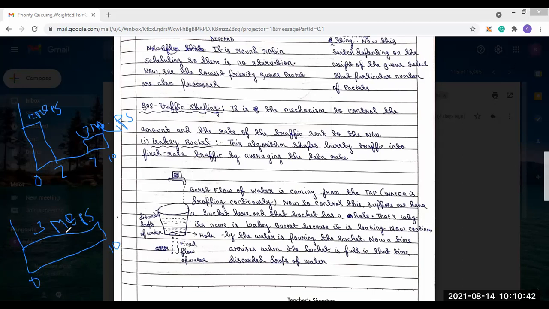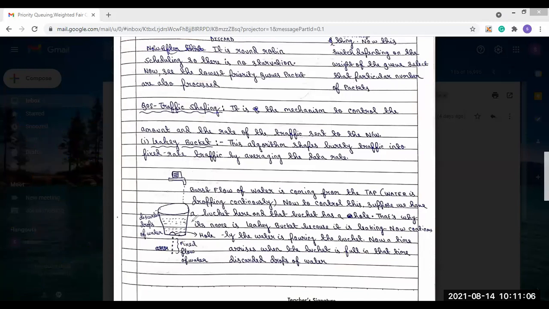So what does the leaky bucket algorithm do? It converts this bursty traffic into fixed rate traffic by averaging the data rate. This is known as the leaky bucket algorithm. Now, how did this name come? How did the leaky bucket name come here?